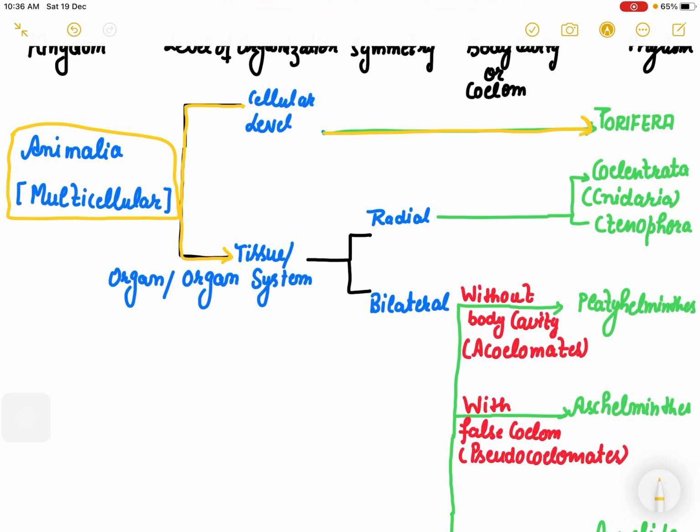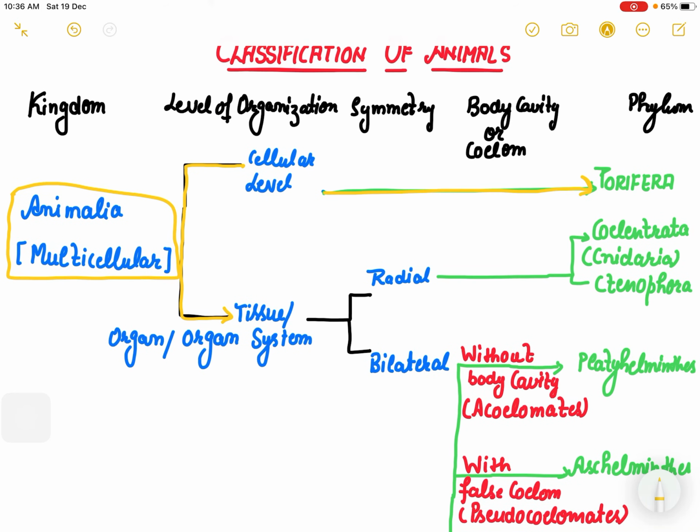Then tissue, organ or organ system level animals are divided on the basis of symmetry, that is, which animals have which kind of symmetry. Radial symmetry, those which can be cut into two equal halves: coelenterata and ctenophora.